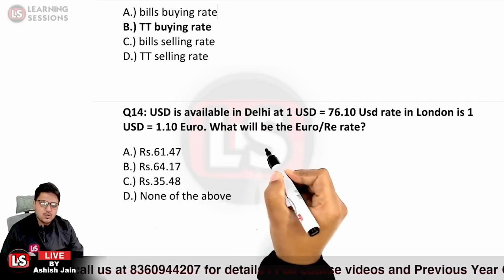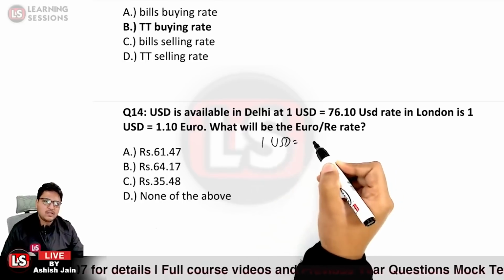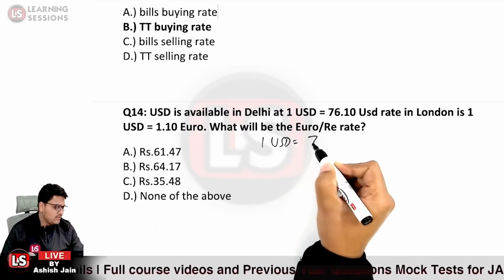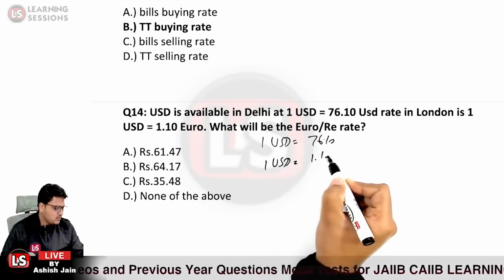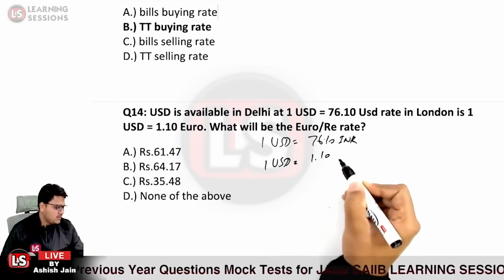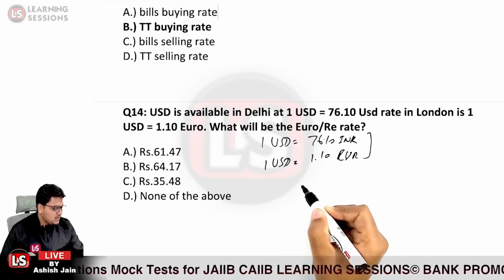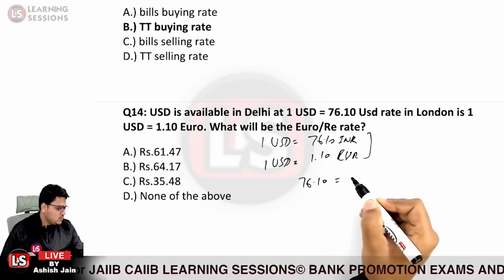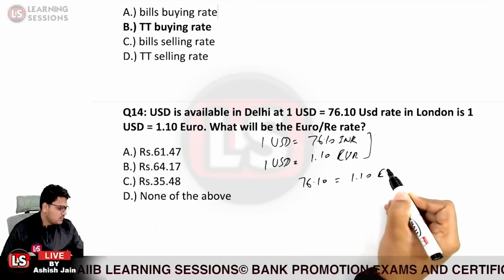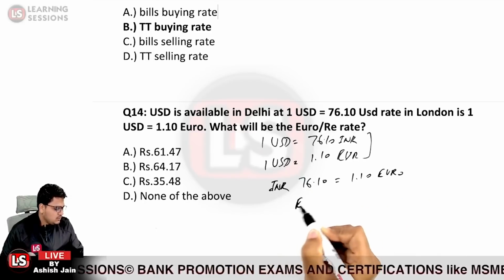So 1 USD is equal to 76.10 INR, and 1 USD is equal to 1.10 euro. So simply equate the USDs over here. Here it is INR, over here it is euro. Simply we'll be equating these two. So we can say 76.10 INR is equal to 1.10 euro, and we were to calculate the euro to INR rate.